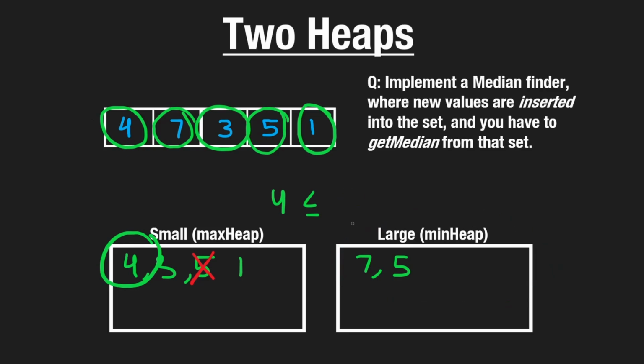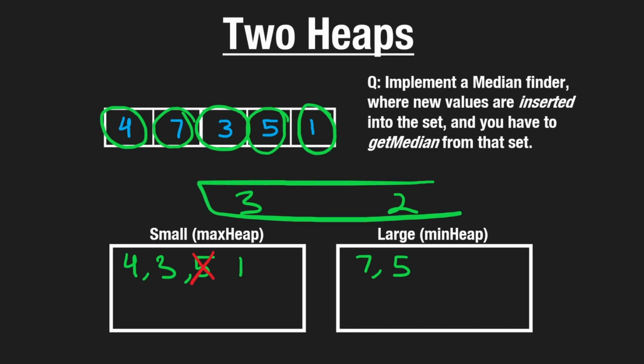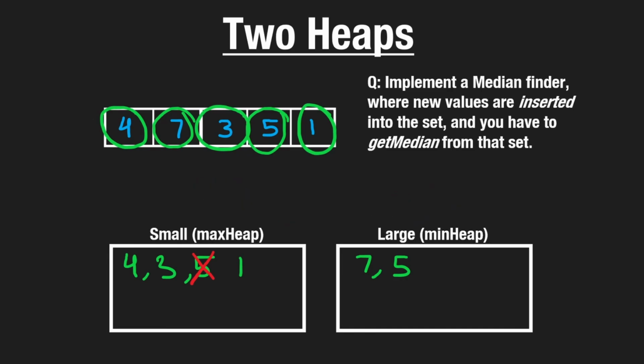That's good. Now, lastly, let's check that the sizes are roughly equal. This is a length 3, this is a length 2, so the difference is 1, but that's okay. So the insertion is completed.